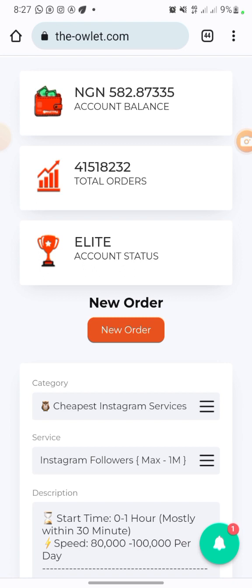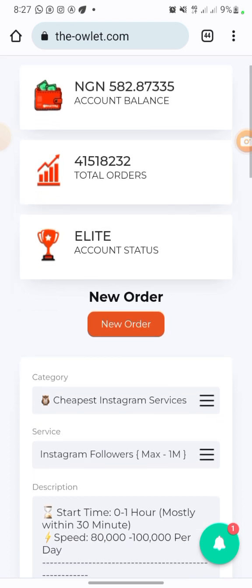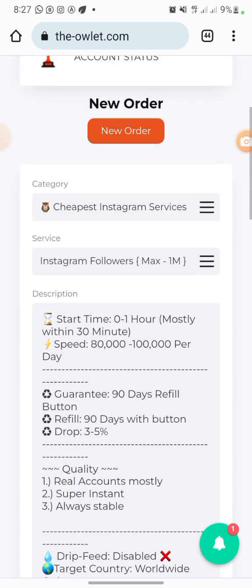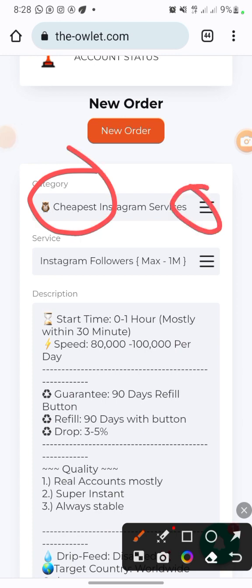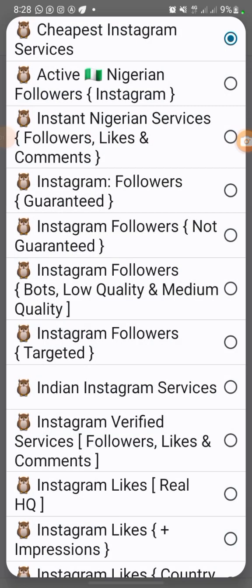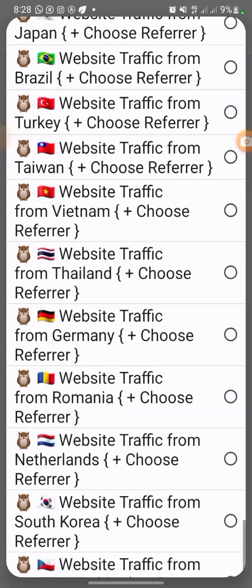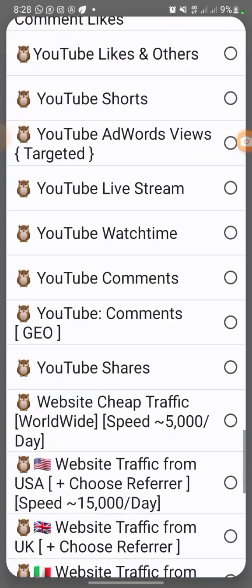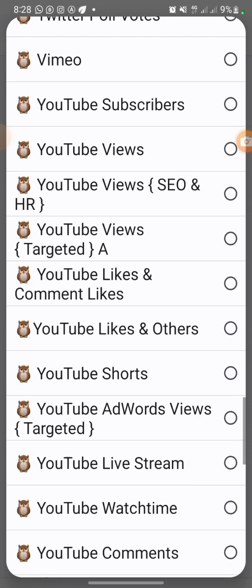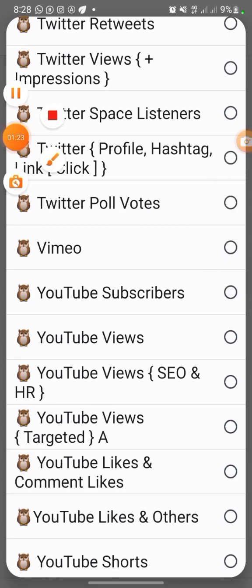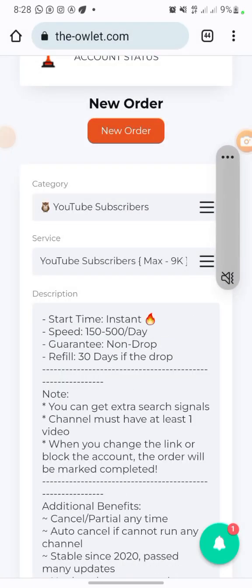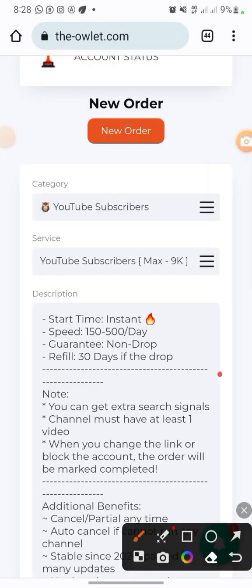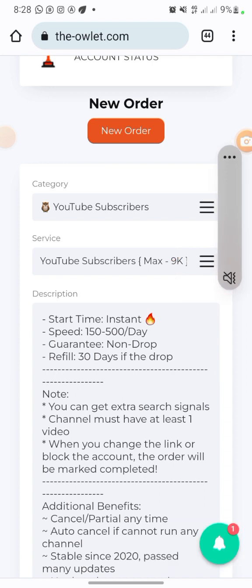So once you sign up on your account on this website, all you just need to do is to come down here. You're going to see something like this. Come around here, you're going to see this which is category. Click on this button right here. Once you click on it, you're going to look for YouTube. Go scroll down and click YouTube. So let's say you want to do YouTube subscriber. Your person requested for YouTube subscriber, so just click on YouTube subscriber here, and once you click on it, click on the service right here.